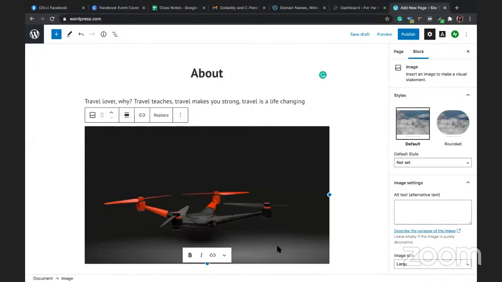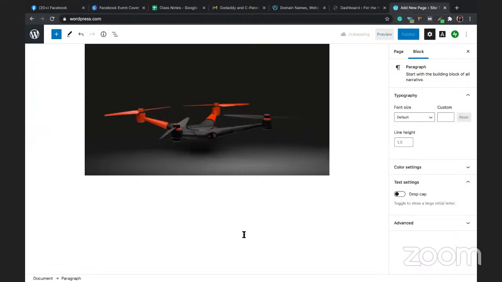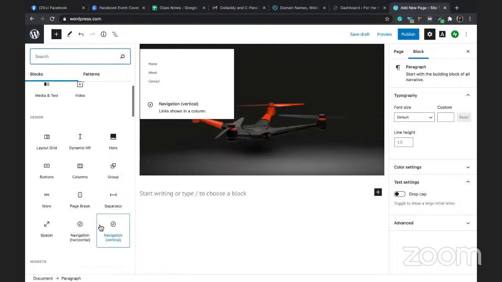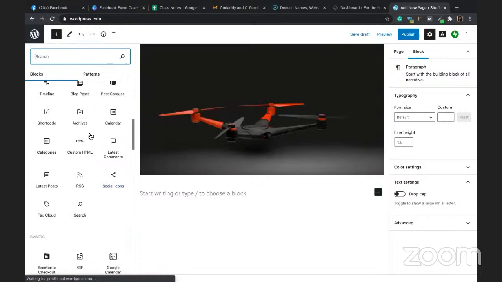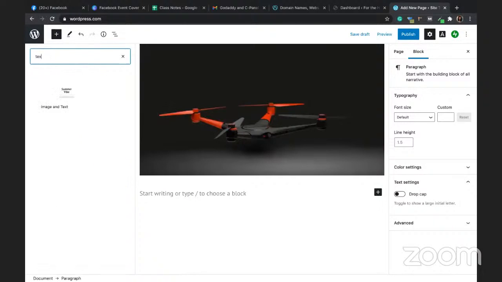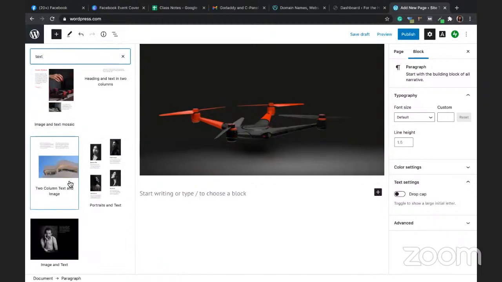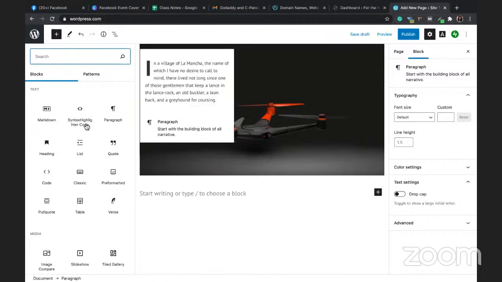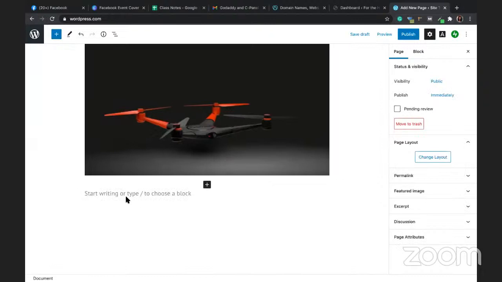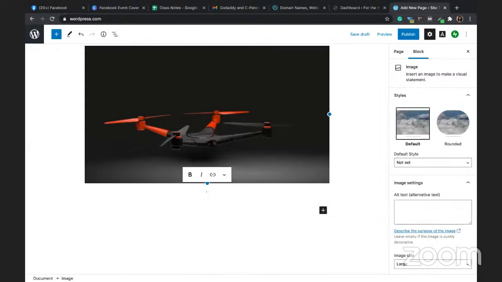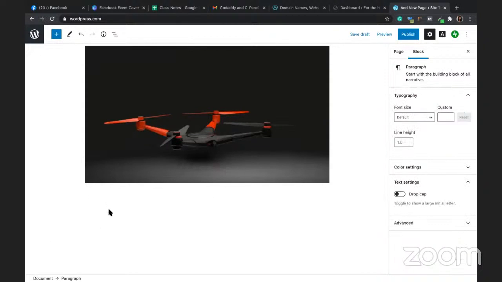So this is not the magazine I'm trying to develop. I'm just showing this on WordPress.com. The magazine part, which I told you in the beginning of the session, we will do gradually. Now, if you want to add one more text block here, then you can just click on it. If you're finding it difficult, search for all the things that you need, just write your text. It'll also give you a lot of fancy designs, but I don't want a fancy design now. I just select this paragraph.